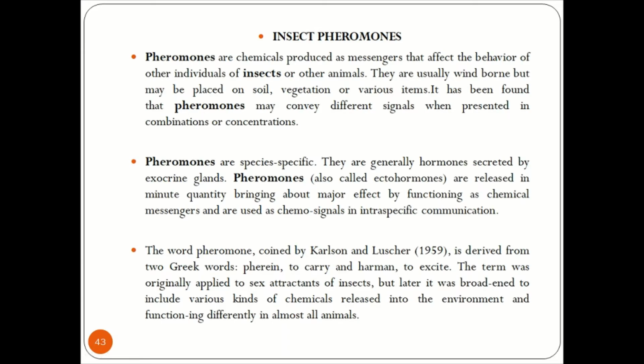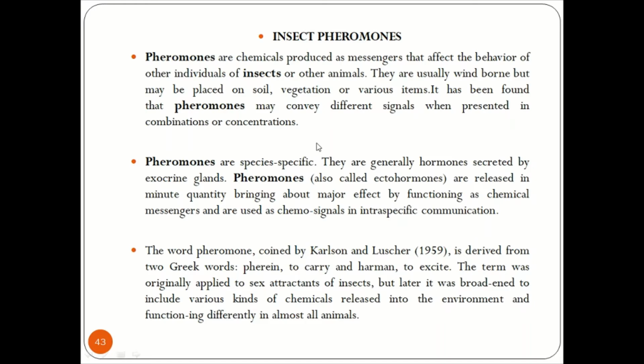After understanding the rodenticide system, the next category would be a system called insect pheromones. Pheromones are chemical compounds which are produced as messengers that affect the behavior of other individuals of insects or other animals. Pheromones are basically called insect hormones.